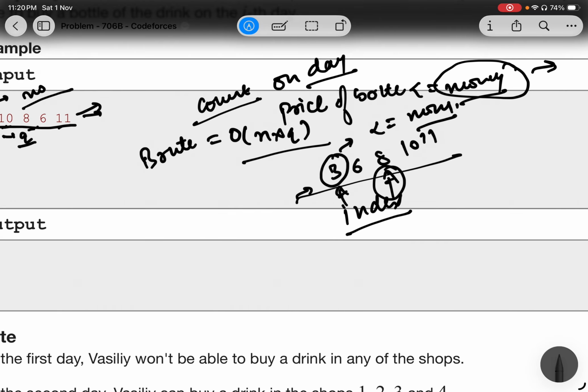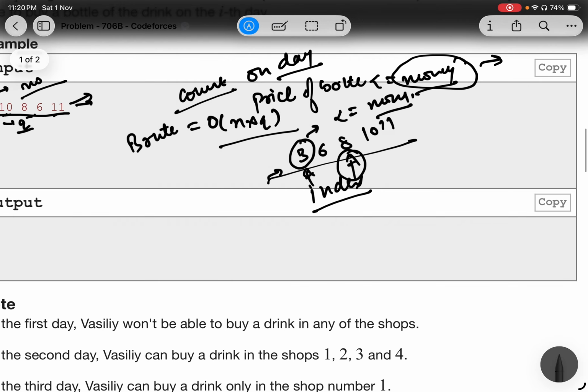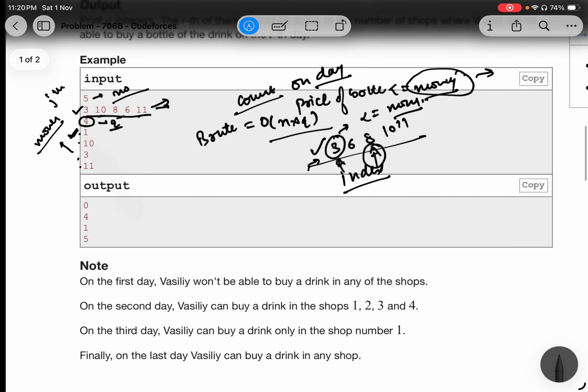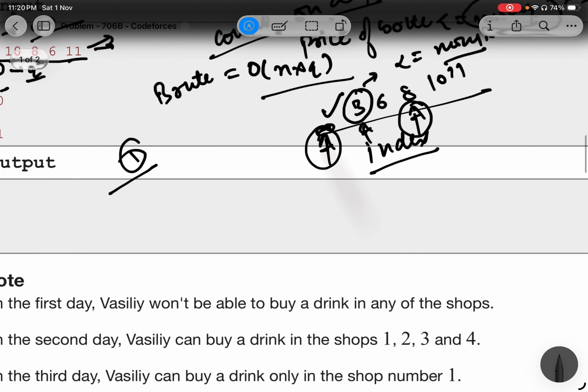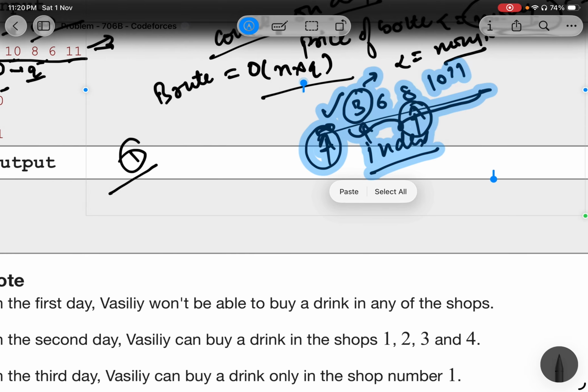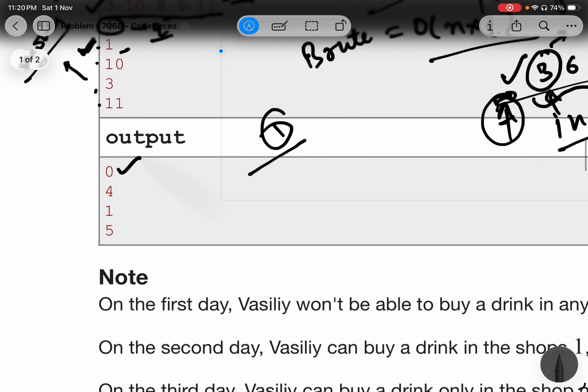It's not a complex problem. It's a simple binary search. What you have to do is find the, sorry, not the first, the last index which is less than or equal to the money that he has. So for the first day, he has just 1 unit of money. And then you'll end up here, which means there are no shops which have a bottle price less than or equal to the money that he has. For the first one, the answer will be 0.